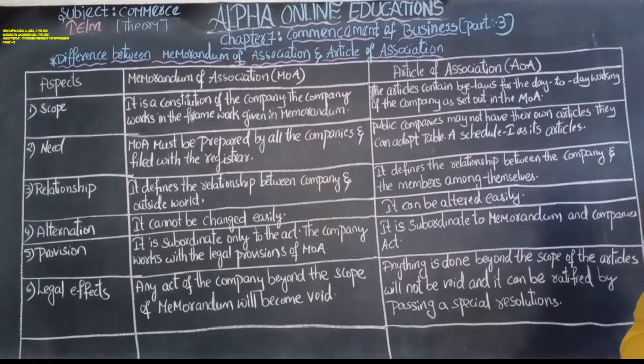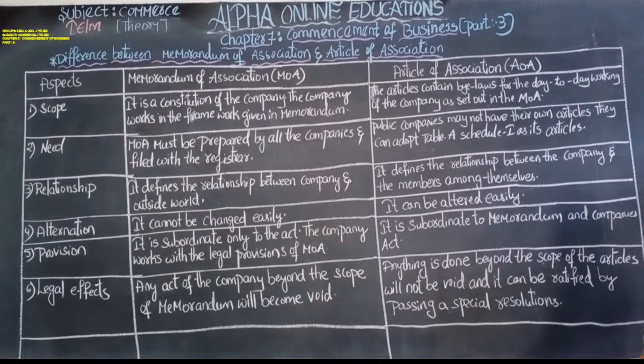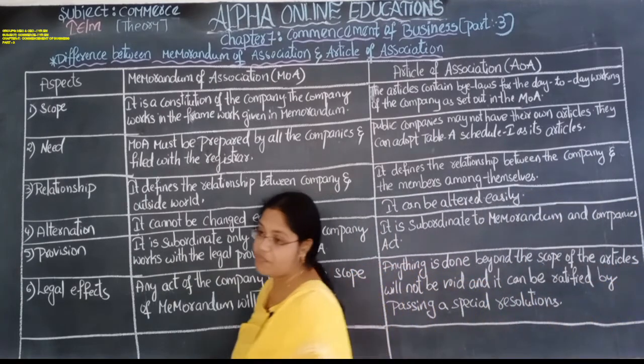Next, anything done beyond the scope of the article is not void. It is not a wrong thing because it can be rectified by passing a special resolution, giving a special reason why we have changed the internal structure of the company.